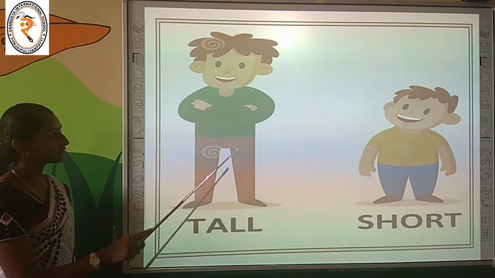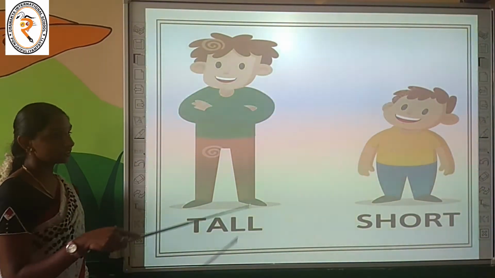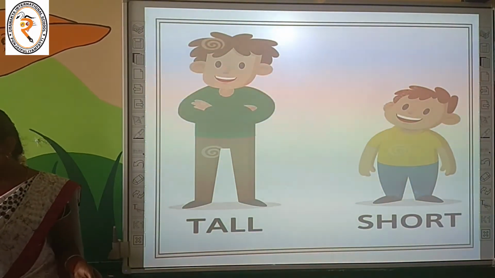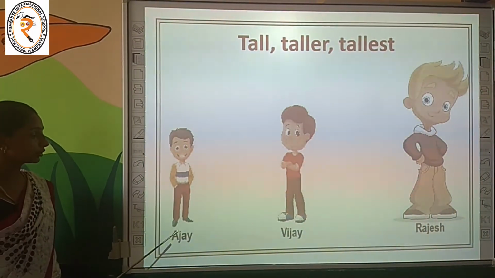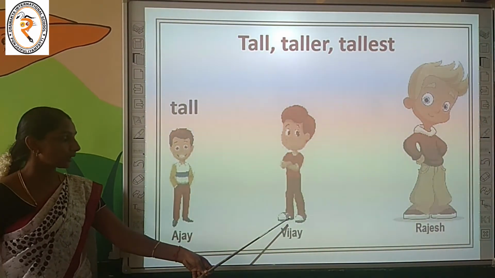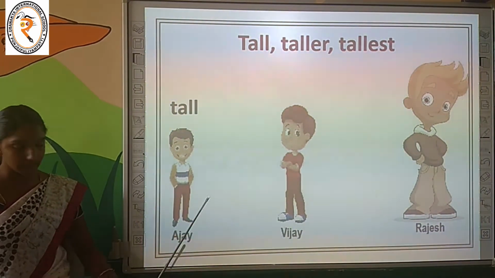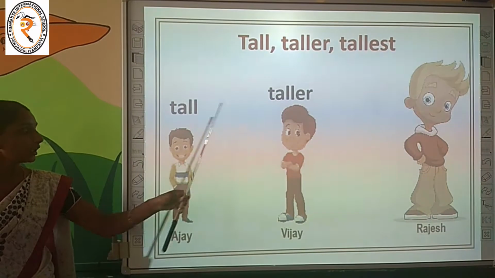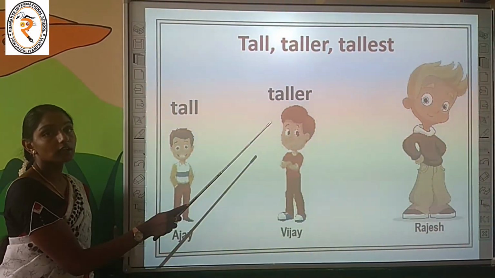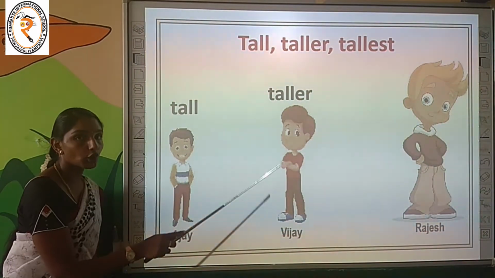Okay, tall. See, the first boy is tall. This boy is short. Why are we saying this? Height. By comparing the height, the first boy is tall and this boy is short. See this example. Here we are going to see this boy Ajay. Ajay is tall, and now we are going to compare Vijay with Ajay. What is the answer? Can you guess? Yes. Vijay is taller than Ajay. Why are we adding ER? Why are we using the word taller? Because we are comparing only 2 boys, so we have to use the word taller.